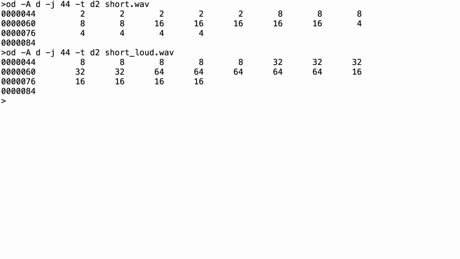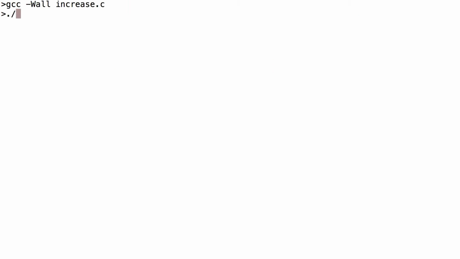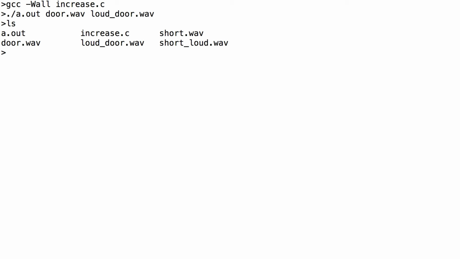And now, since we've used command line arguments, it's very easy to run our program on other files. In particular, let's increase the volume of that door slamming noise we used in the previous video. First, let's listen to the original file, and now the louder one.